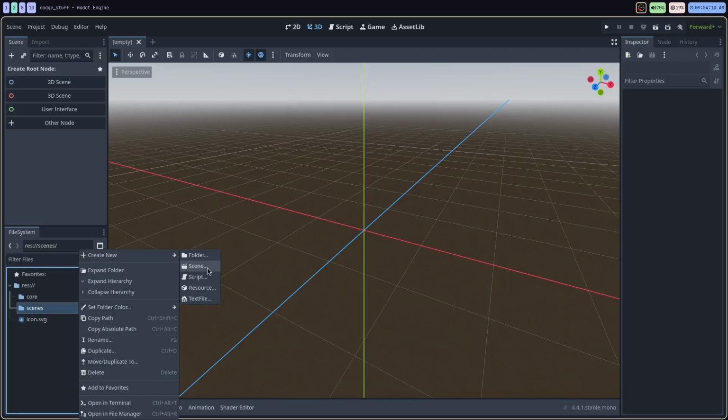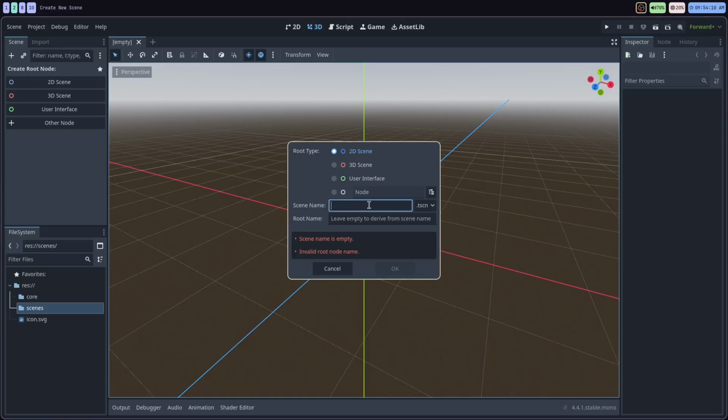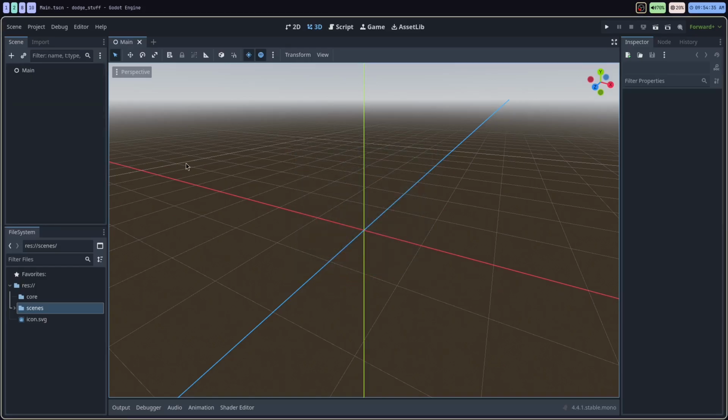I think this is a typical starting setup for every Godot project. You want to create your first scene. So first scene, I always just call main. I'm just going to make it a regular node here. It's not going to be 2D, 3D or user interface. We're just going to click a regular node. Root name is going to be the same as the name. I'm going to make this a capital, call this capital Main. Click OK, we'll get our first scene here.